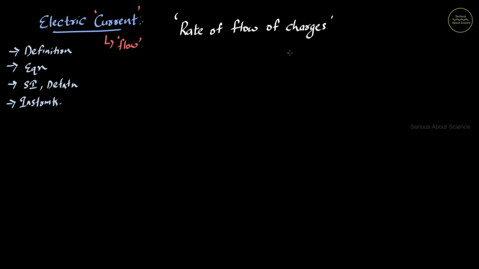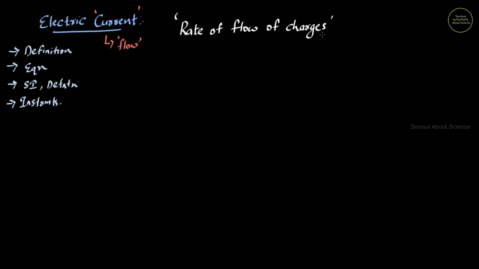The rate of means any quantity if we analyze it with respect to time. It is known as rate of. If you remember, last year we have studied the definition of speed, velocity, acceleration, etc. Speed is defined as rate of change of distance, that is distance divided by time. Similarly, velocity is rate of change of displacement, that is displacement divided by time, and acceleration is rate of change of velocity. So any quantity, if we analyze how it changes with respect to time, then we can introduce this term called rate of change. Here it is rate of flow of electric charge. That is how we define electric current.